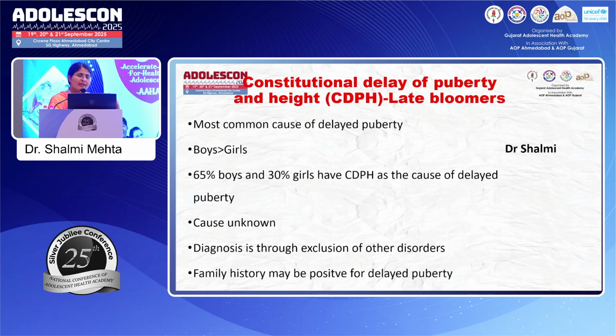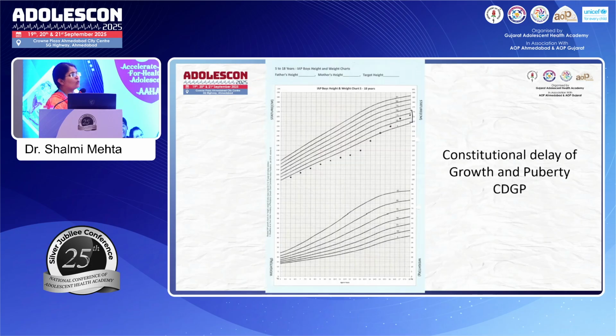It is probably one of the most common causes of delayed puberty. It happens more in boys as compared to girls, right? Most of the times the causes are unknown. Remember, you need to rule out all the other disorders before you say that this child has a constitutional delay. Family history may be positive, and typically the growth charts look like this, right? They look short, and then as puberty hits a little later, they start pulling up on their height and end up in their target range.